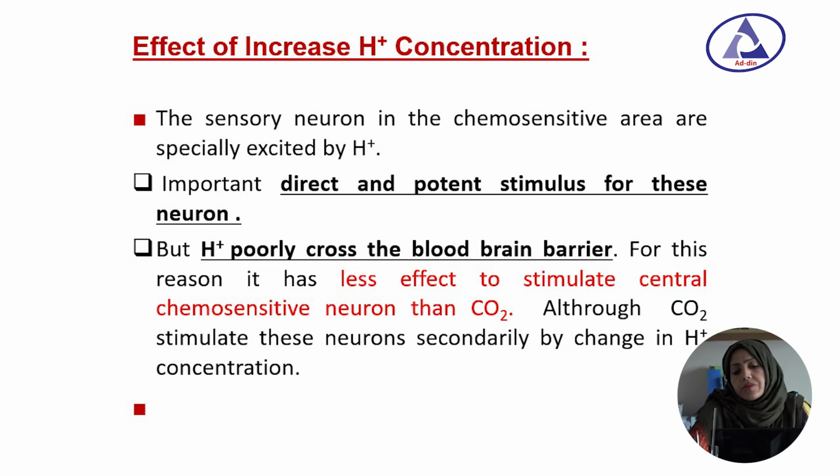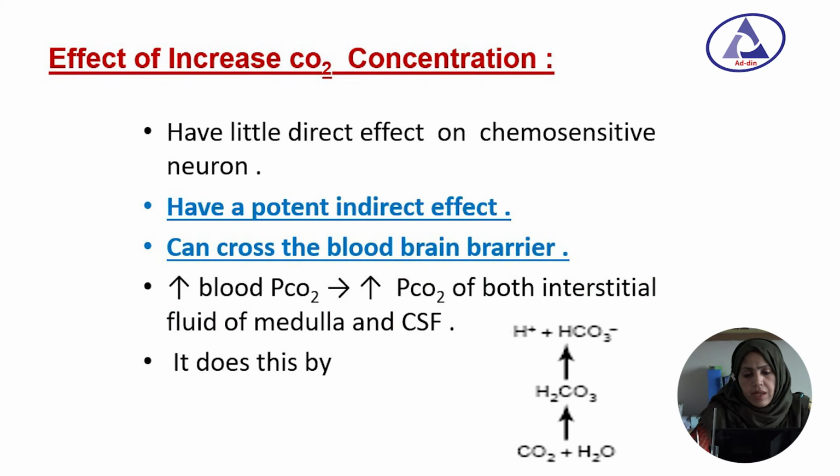Now, the effect of increased hydrogen ion concentration. The sensory neurons in the chemosensitive area are especially excited by hydrogen ion, but though it is a direct and potent stimulus, hydrogen ion does not easily cross the blood-brain barrier. So, it has less effect in stimulating the central chemosensitive neurons than carbon dioxide. It acts secondarily through carbon dioxide, because carbon dioxide can easily cross the blood-brain barrier. So, increased carbon dioxide has little direct effect on the chemosensitive neurons but has a potent indirect effect, because it can cross the blood-brain barrier.